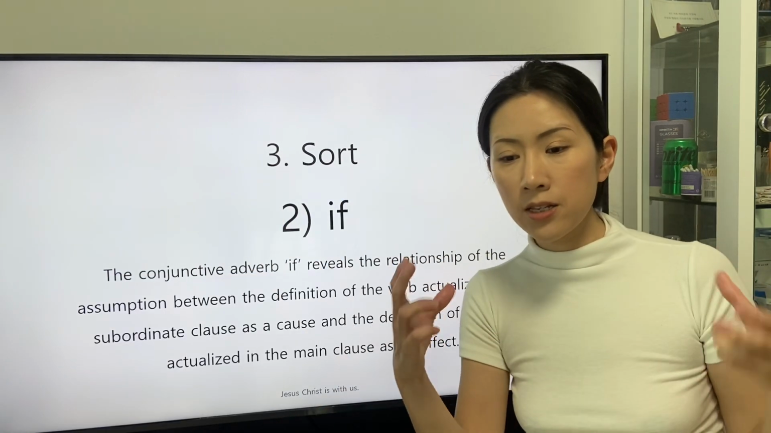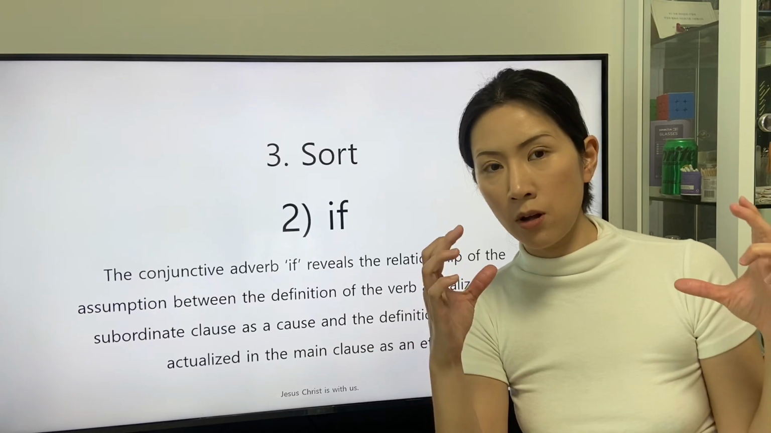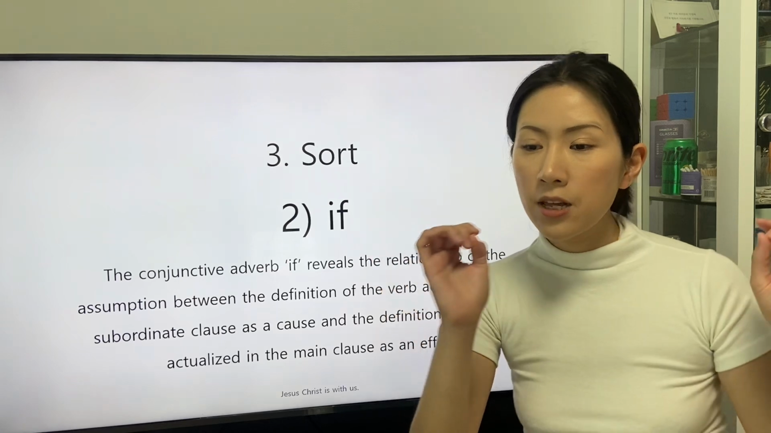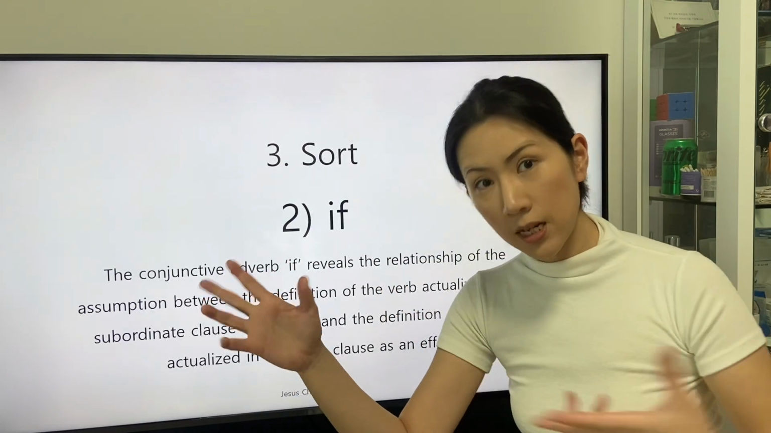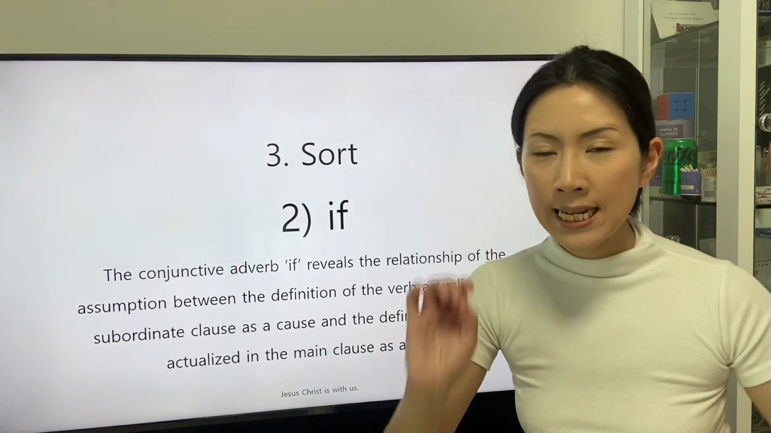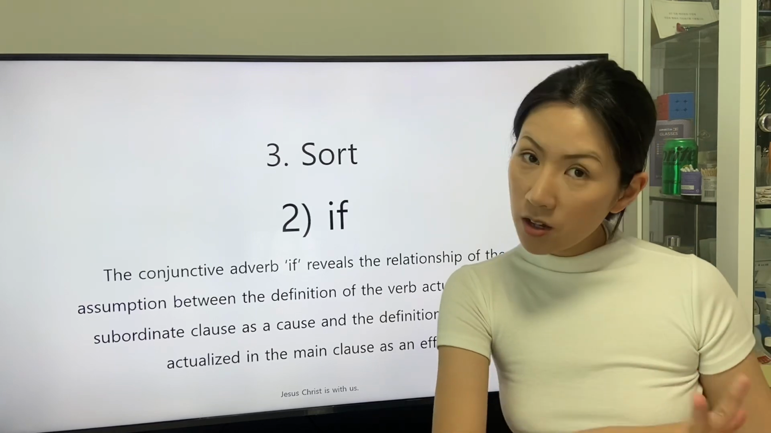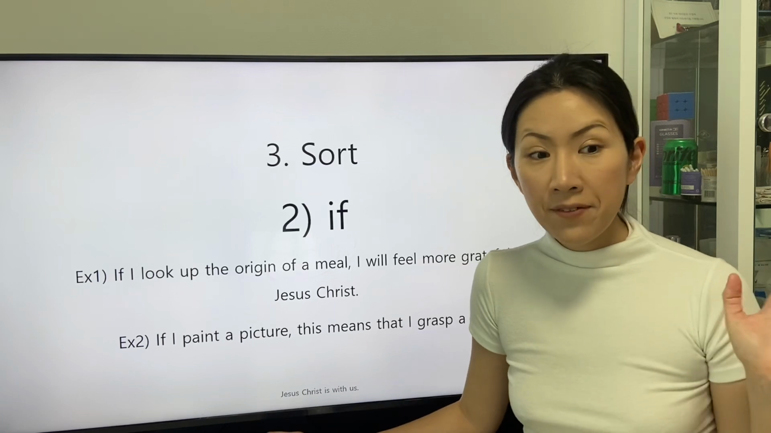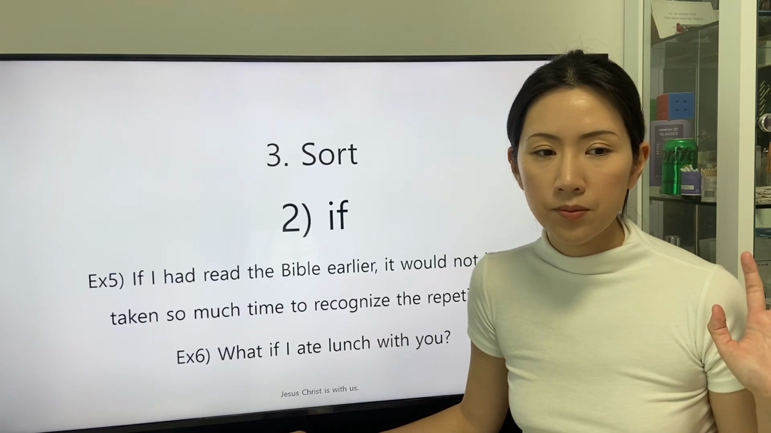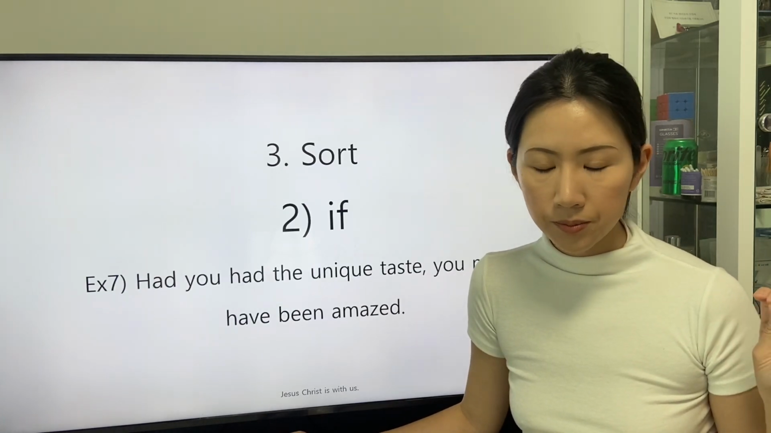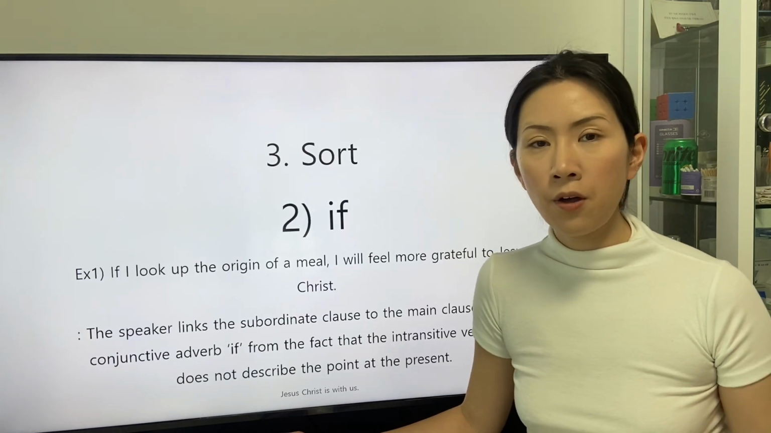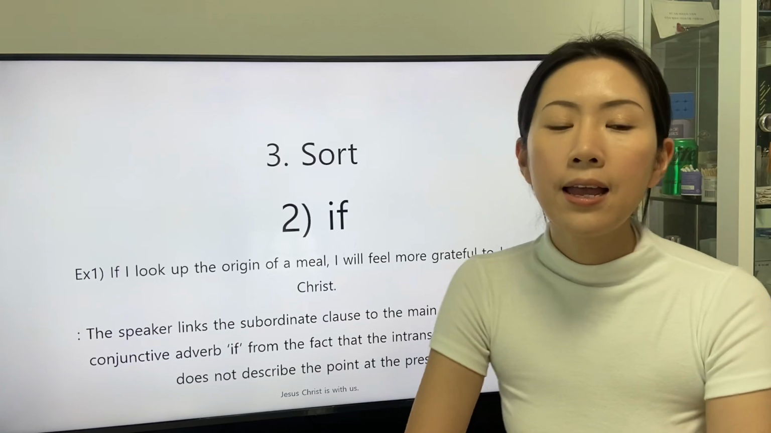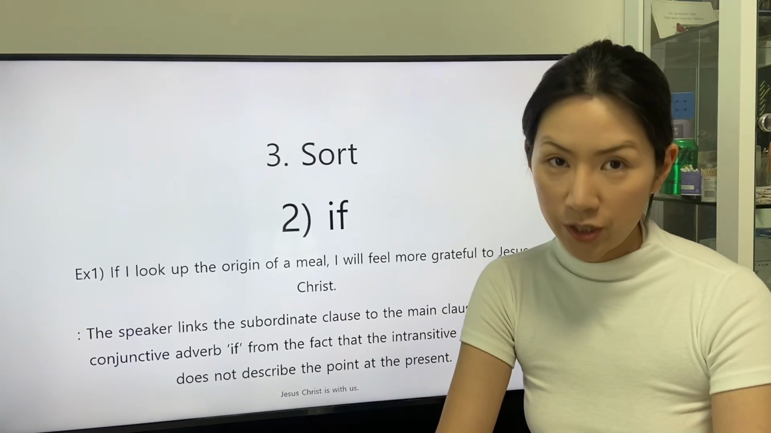So we can say that the subordinate clause linked by the conjunctive adverb if and the main clause to which the subordinate clause is linked are in the relationship of cause and effect. There are 7 sentences. The first sentence is this: if I look up the origin of a meal, I will feel more grateful to Jesus Christ.